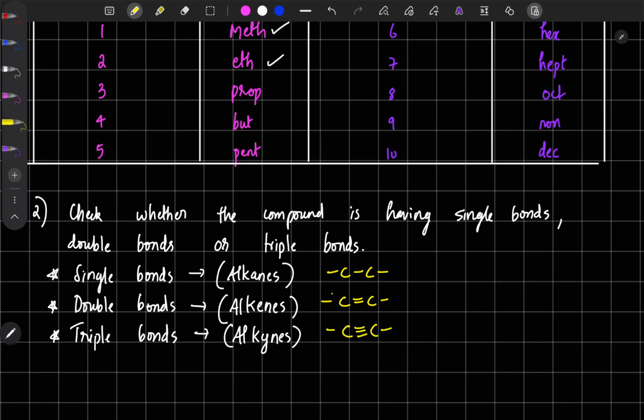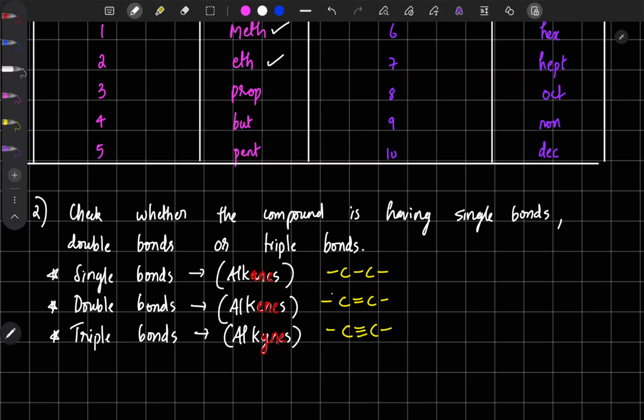So the main change here, if you observe, is that I will change the color: ANE. Here you can see an ANE, here there is one ENE, and here there is a YNE. So what does our second rule state? Check whether the compound has a single bond, double bond, or triple bond.